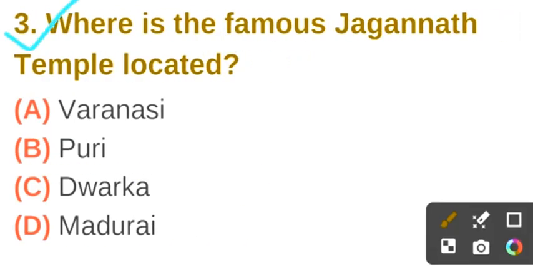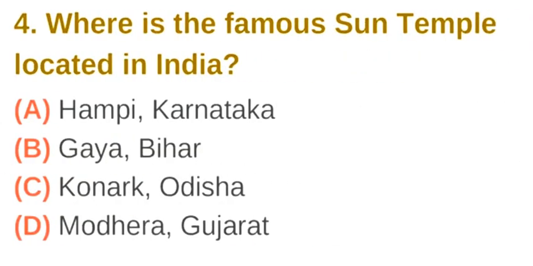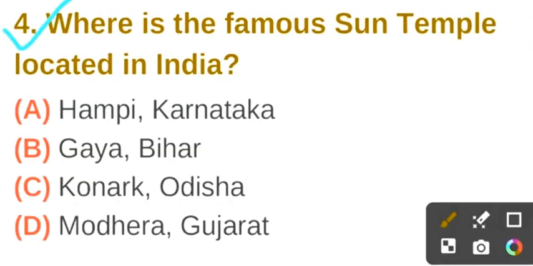Question number 3. Where is the famous Jagannath temple located? The correct answer is option B. Puri. Question number 4. Where is the famous Sun temple located in India? The correct answer is option C. Konark.